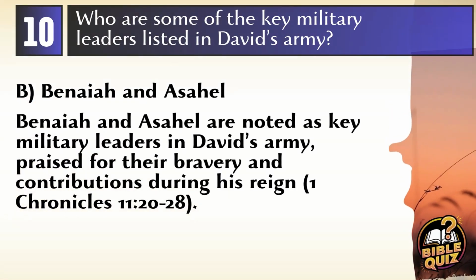Answer: B. Benaiah and Asahel. Benaiah and Asahel are among the key military leaders listed in David's army in 1 Chronicles. These figures are noted for their bravery and significant roles in various military campaigns during David's reign.